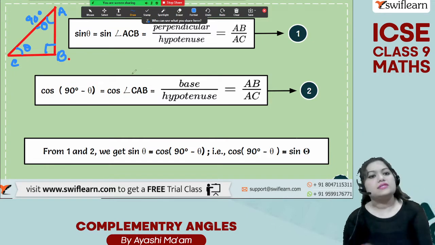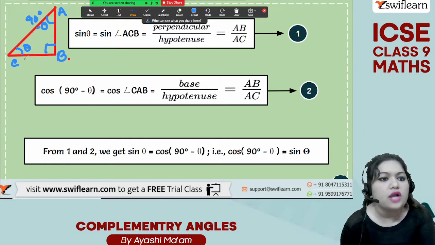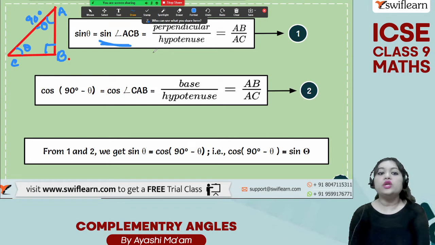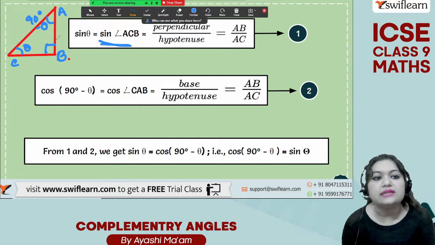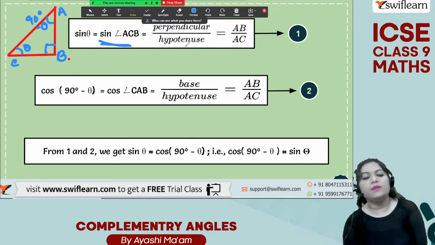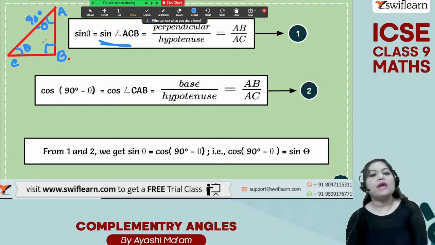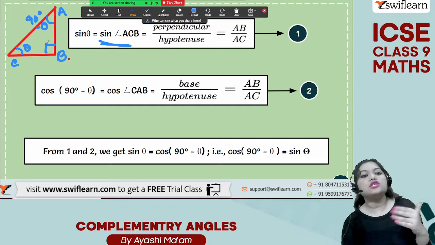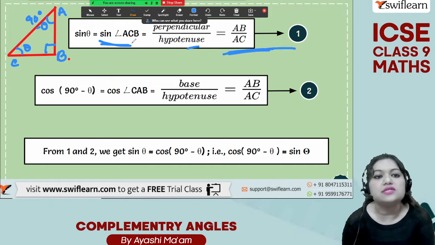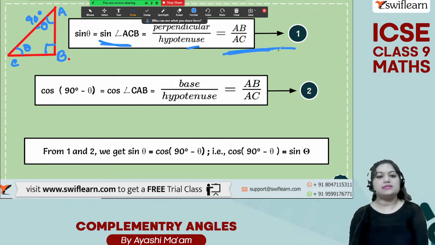Now, sine theta. Sine theta means we are talking about this angle, theta, angle C, that means ACB. So sine of angle ACB is equal to perpendicular by hypotenuse. For this angle theta, the perpendicular is AB. The hypotenuse is AC, the side opposite to the right angle. So this is our first equation: sine theta is equal to AB by AC.